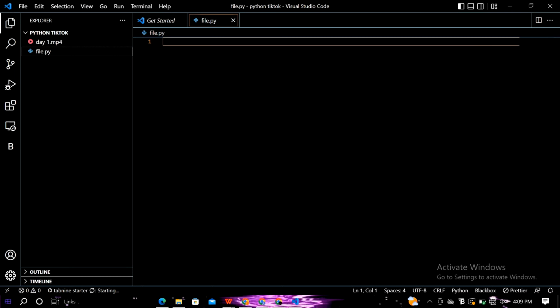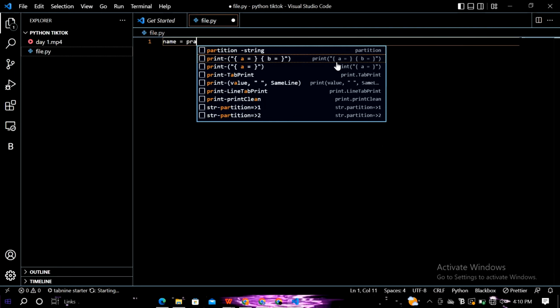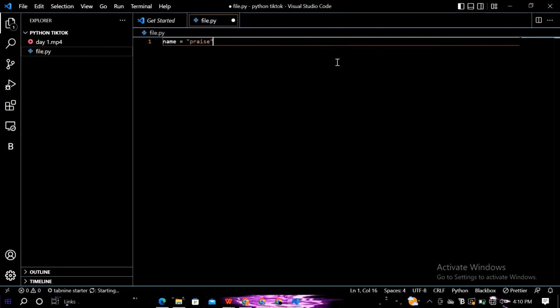Then for assignment, we have this stuff in Python called an assignment operator. That is just your normal equal sign. So let's say we have a variable called name and my name is praise. I want to put the data value praise into that variable container. Instead of it being "name is equal to praise", it's going to be saying praise is saved under the variable name. So it's just going to be something like this: name is equal to praise. Don't ask why I'm putting this stuff here. When we get into data types, you're going to see it.